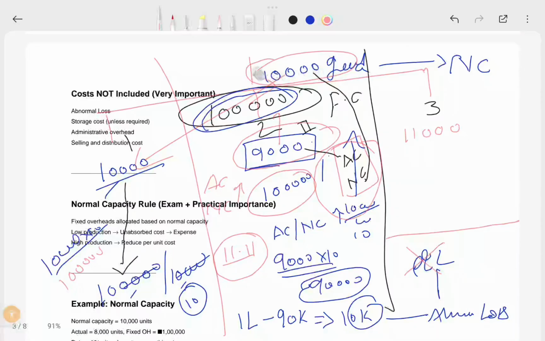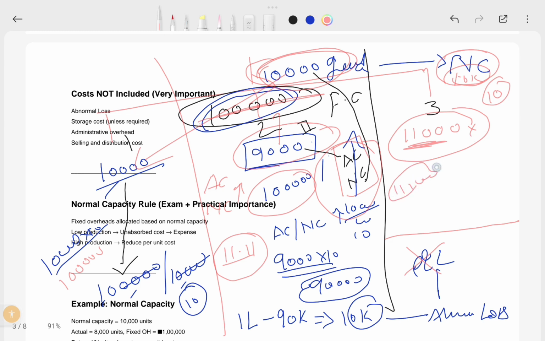So there is a difference between normal capacity and actual capacity. What is our normal capacity? It is 10k. If we spend 1 lakh, we should get 10k, but we got 11k. Our production process has improved here. In this case, you cannot allocate that extra cost, because 100 divided by 10 is 10, our normal cost per unit. So we have produced 11,000, so it will become 1 lakh 10,000. This is wrong again.